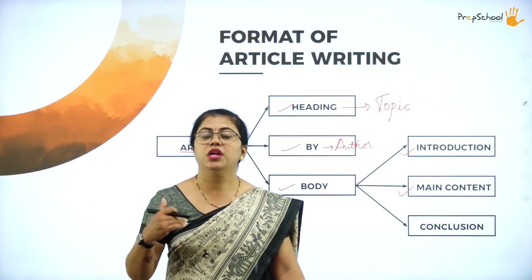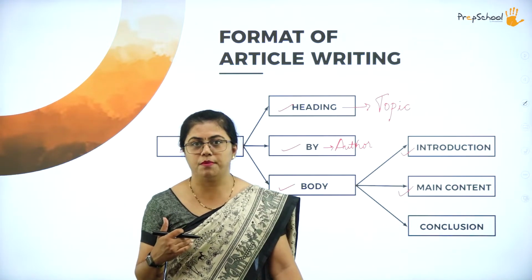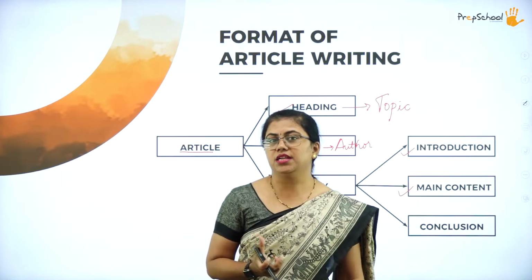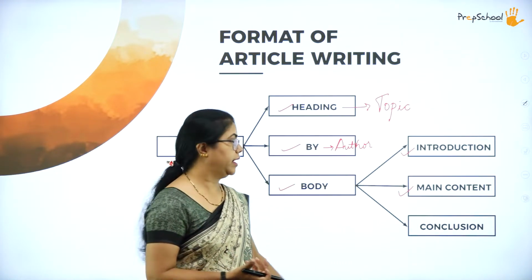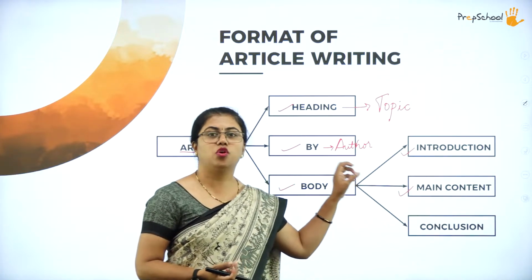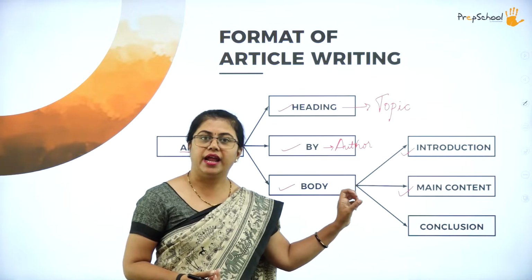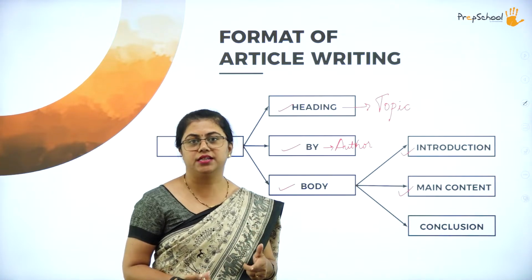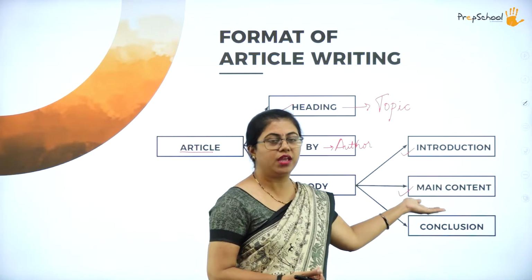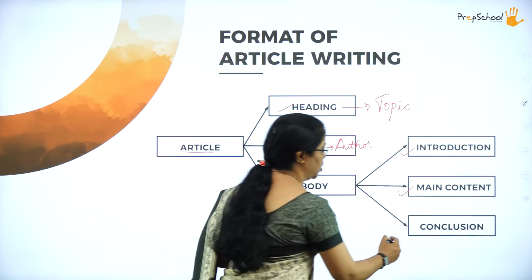So you just need to take the facts and figures from the market and then you have to write it. Okay, so it depends on the manner in which it is written, but it is the main content. Okay, so the main content is what matters. So all the facts and figures and the persuasion towards the readers will be there in this part of the article. Okay, so at last we have the conclusion.